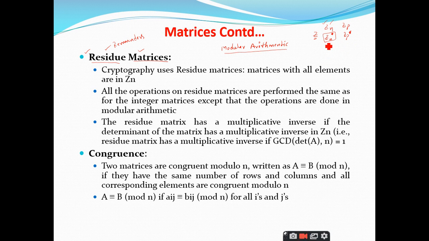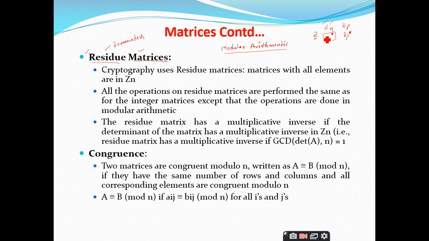So these are the set of least residues, but we will be considering only those elements which have multiplicative inverses. In Zn, every element has an additive inverse, but not all the elements will have the multiplicative inverse.